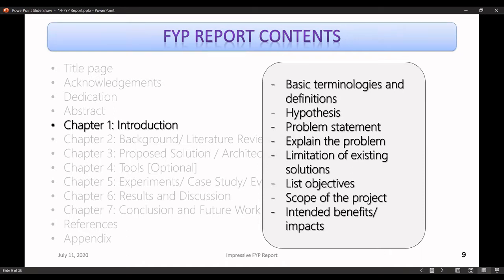And if you have 3 objectives, then you should know them at your fingertips, what you are going to achieve in your project or what your intentions are. If you have 4 objectives, you should know what those objectives are and how they differ from each other. They should not be overlapping. Once again, I'm emphasizing these points. Sometimes we have seen that students just change the wording, but they are talking about the same thing in 2 objectives, right?